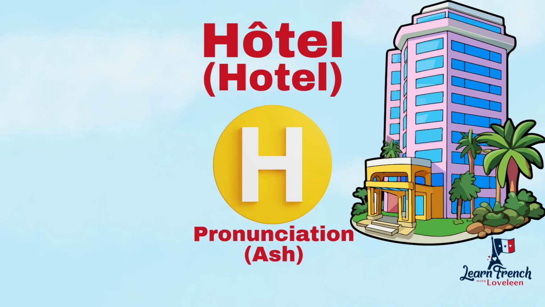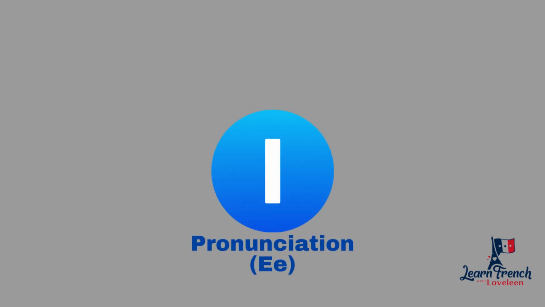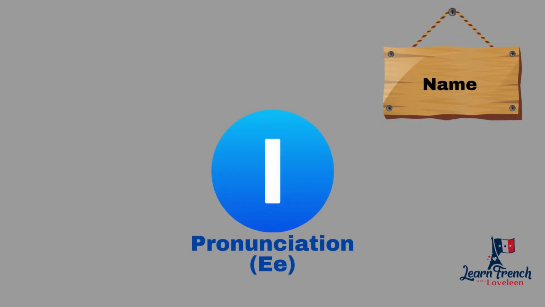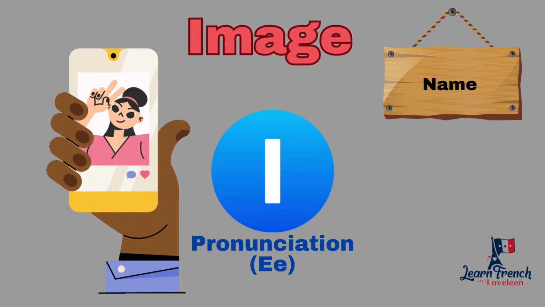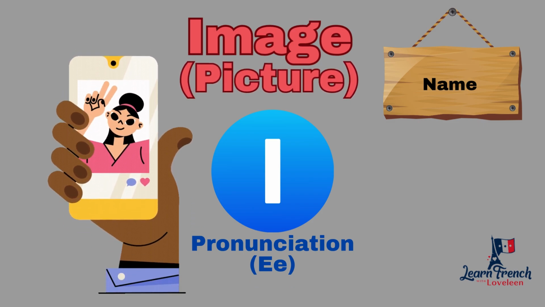Now the next letter is, it's not I. No. It is I. Okay, this is I. I is the name of the letter and the sound. Luckily, the sound is also I. That is image. Just like image means image or picture.